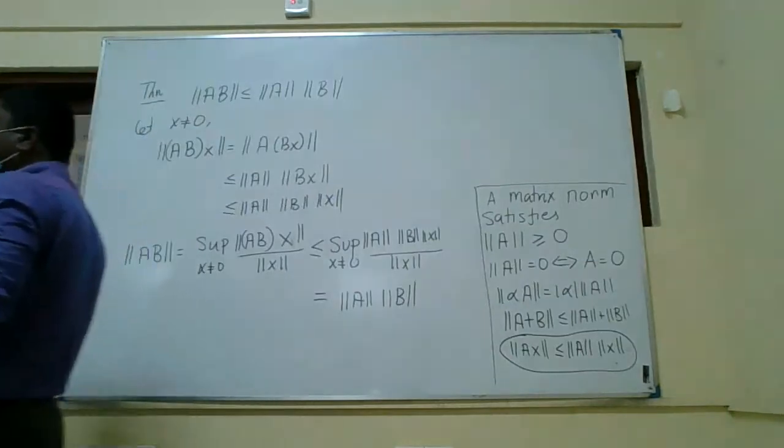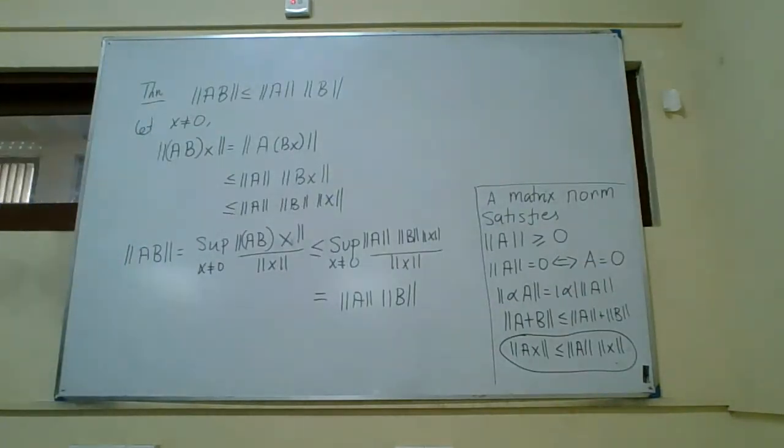So if you combine both of them, you can see that norm of AB is less than or equal to norm of A times norm of B. So this is again another property of a matrix norm.